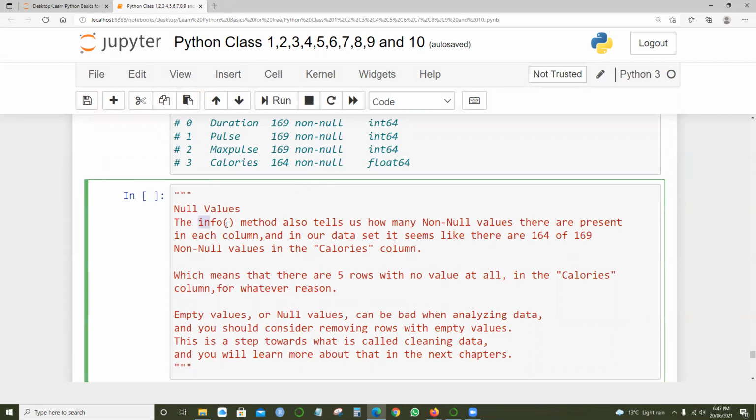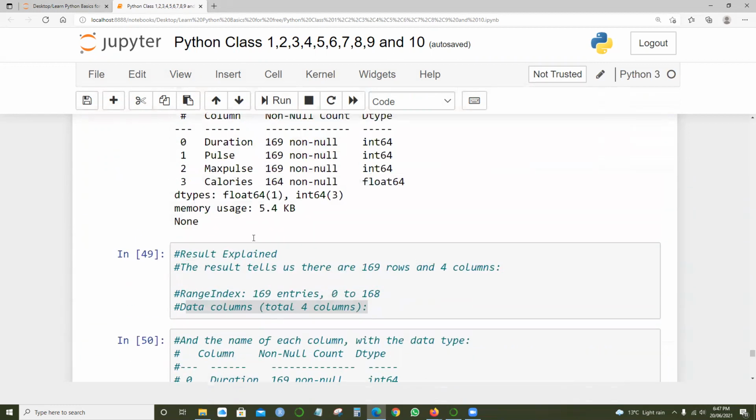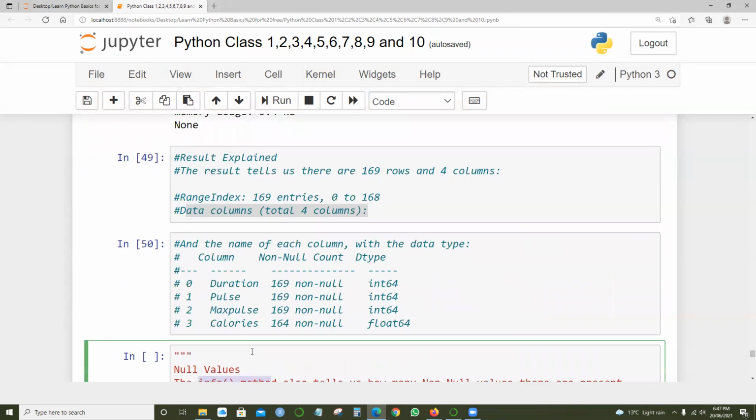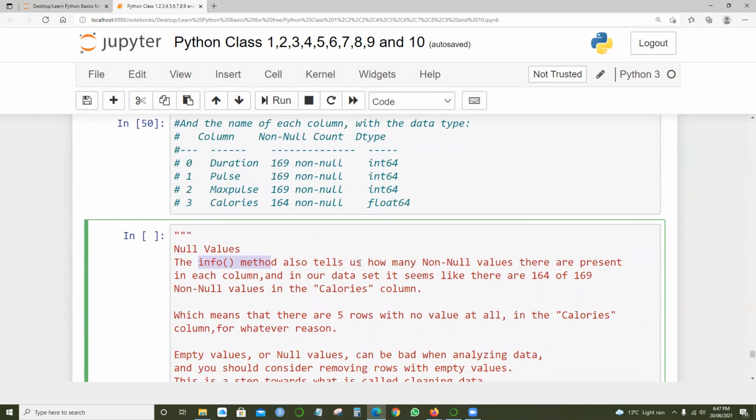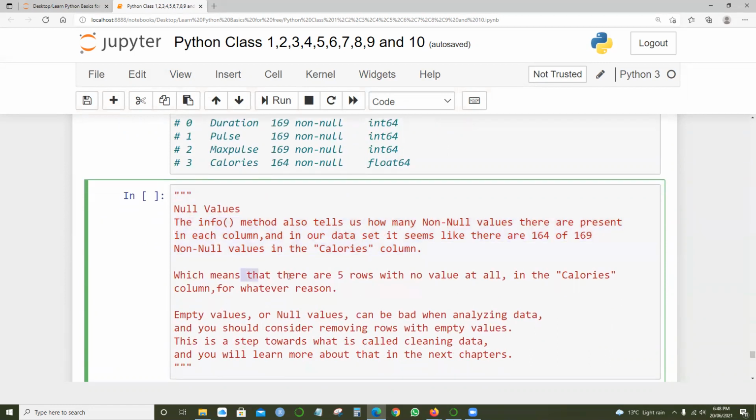So here, the info method we have used, df.info, also tells us how many non-null values are present in each column, right? That's what we have discussed. The calories column has 164, and max pulse, duration, everything has 169 rows. In our data set, it seems like there are 164 of 169 non-nulls in the calories section, which means there are 5 rows with no values at all in the calories column, for whatever the reason.